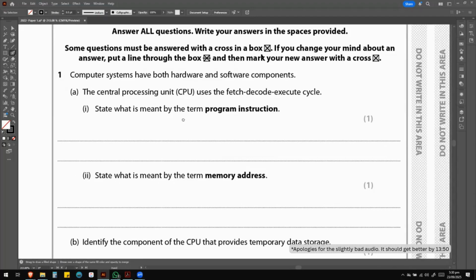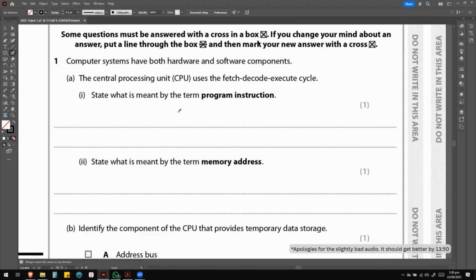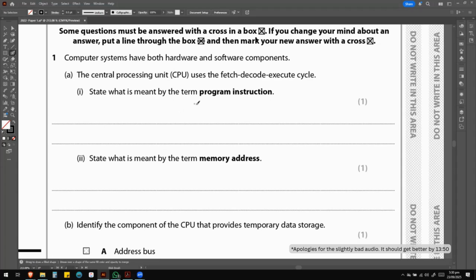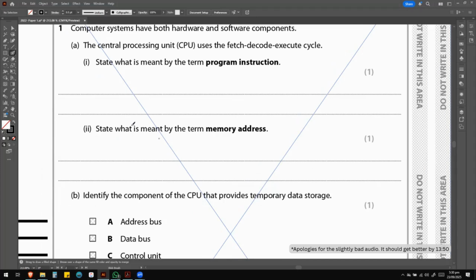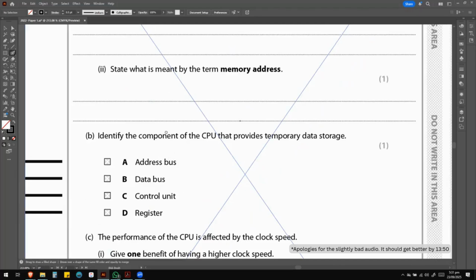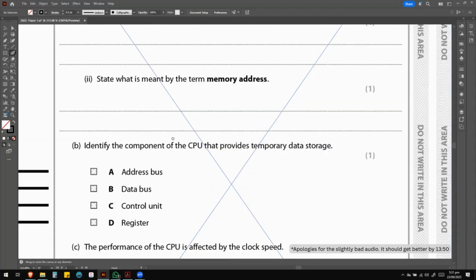Let me take my brush size down a little bit so I can write a little better. So the first question says, computer systems have both hardware and software components. Central processing unit CPU uses the fetch, decode, execute cycle. State what is meant by the term program instruction. That's the first part. And always notice the marks that we have. 1 mark. We're going to spend that much time on this question. Part 2 says, state what is meant by the term memory address. Okay, again, that is also a 1-point question. I will look at this part B later.